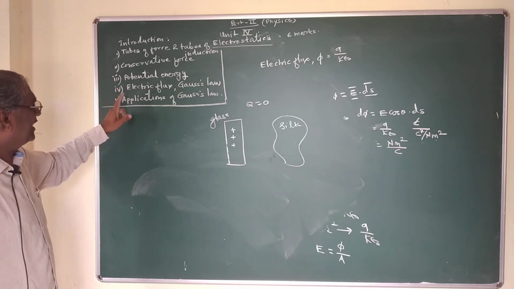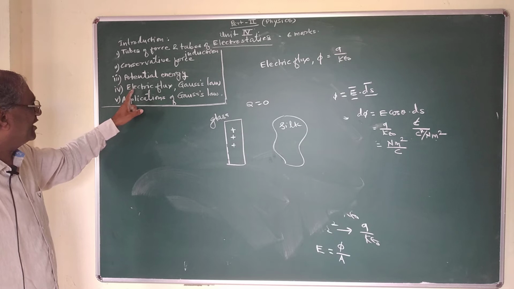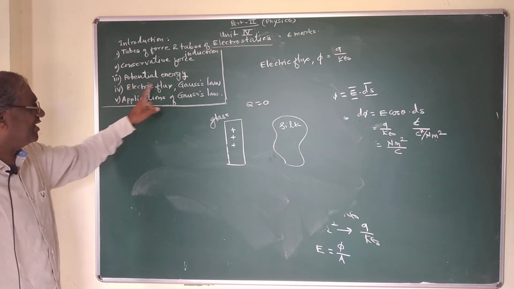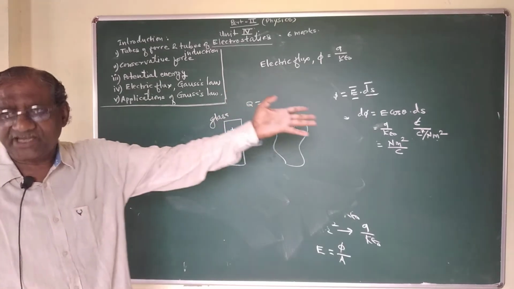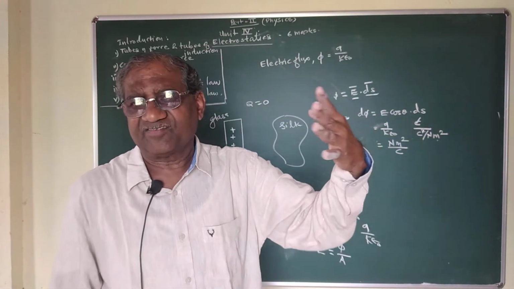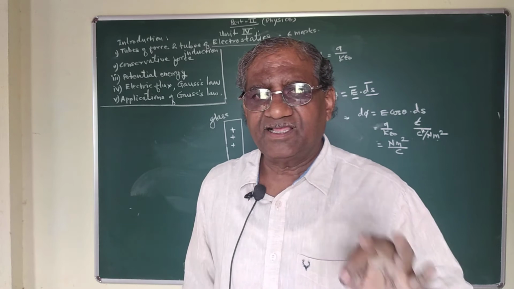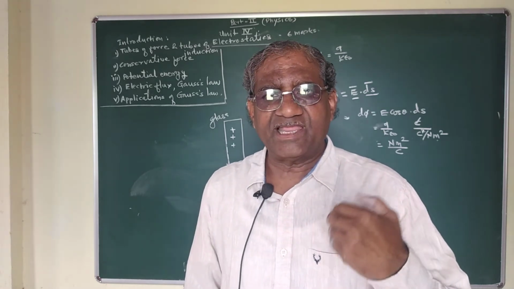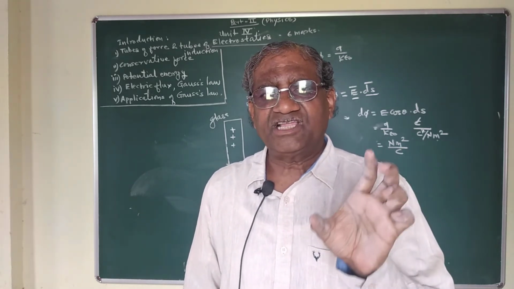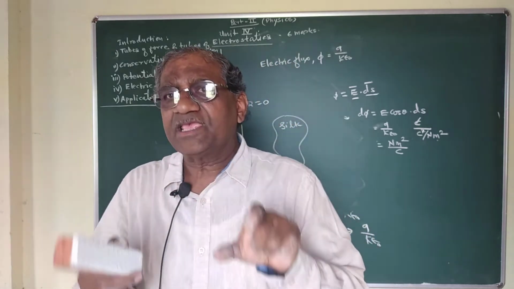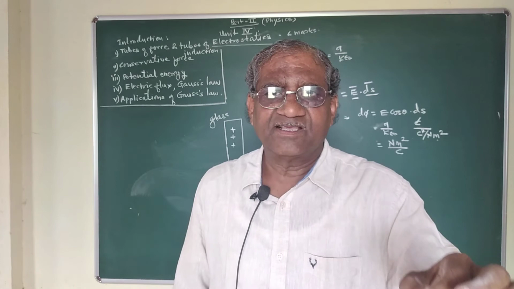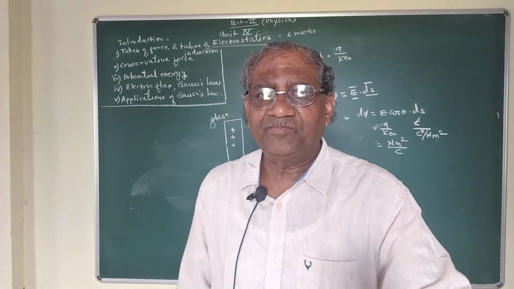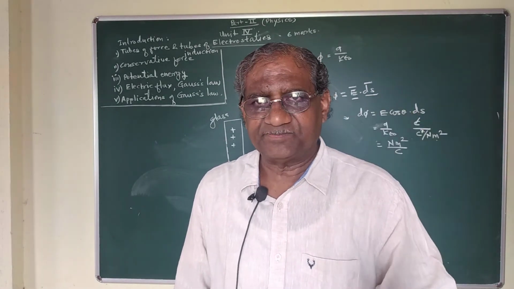Now the next term is electric flux and Gauss law. Last year you have studied Gauss law and electric flux. Electric flux: the total number of electric lines of force passing normally through a given surface area is called electric flux on that area and on that surface.